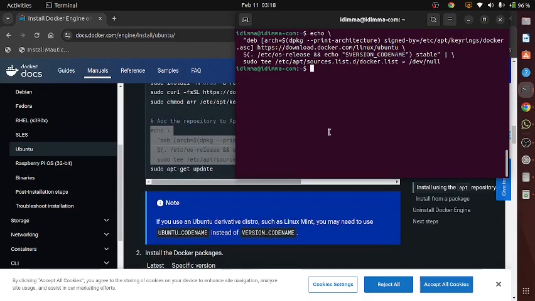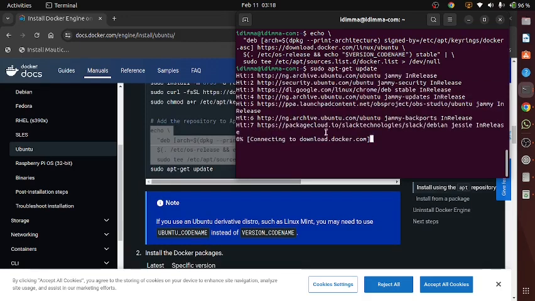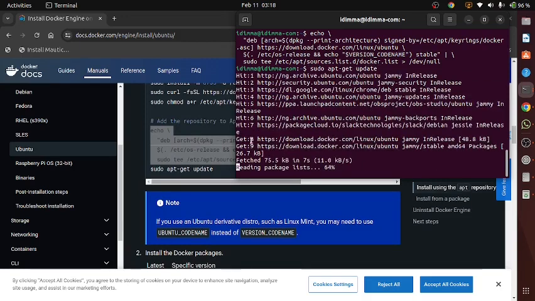If I do sudo apt-get update, you can see I have Docker here.